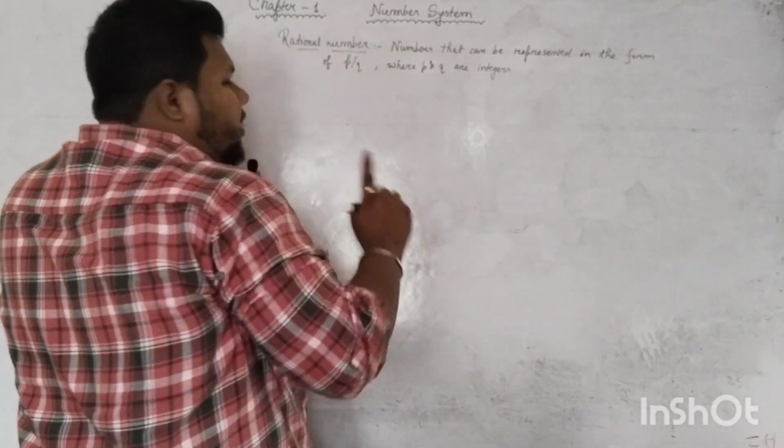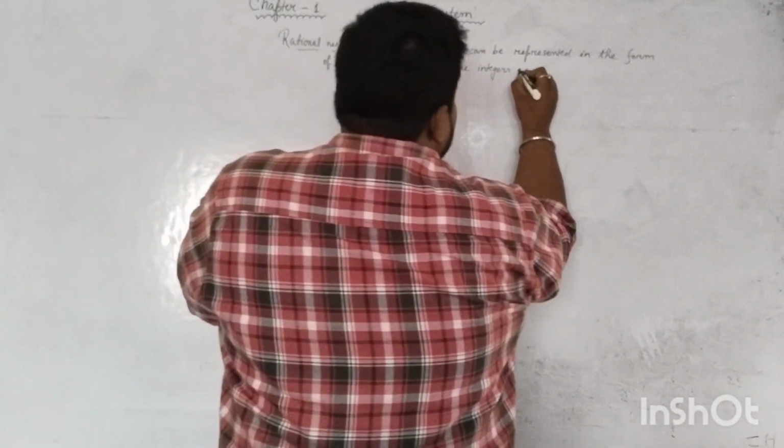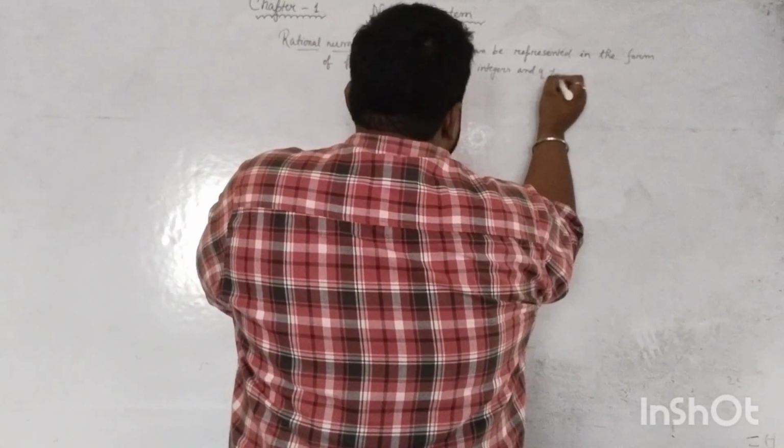Here p and q both need to be integers and q cannot be 0.